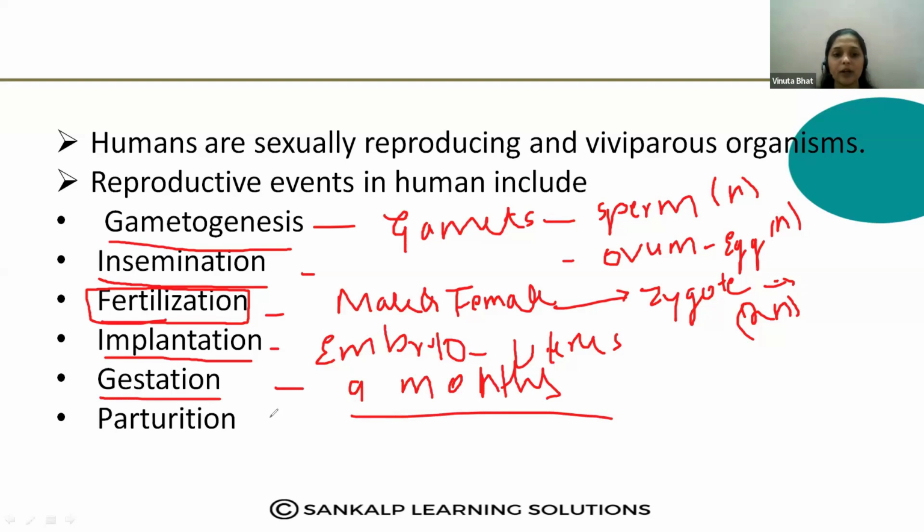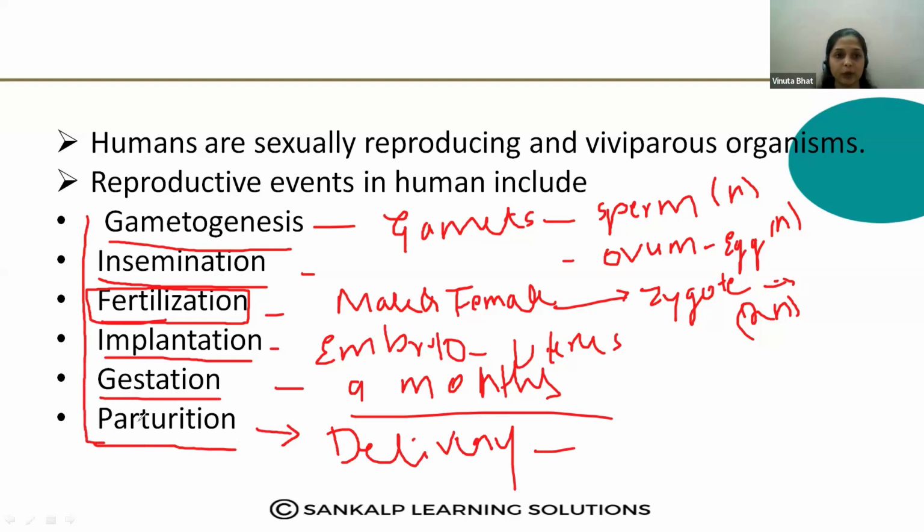Then what do you mean by parturition? After the 9 months of development of the embryo, it is released from the human body. That is called delivery of the baby, which is nothing but parturition. Okay, so we are studying all these steps in the human reproduction chapter: what gametogenesis is, and how males are able to produce the gametes and how females are able to produce the gametes.